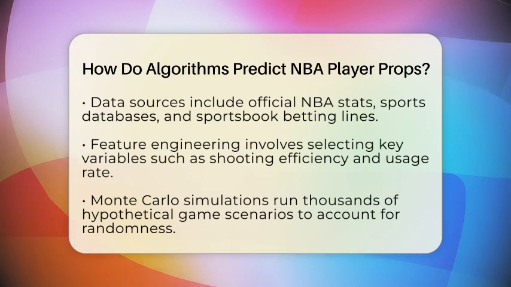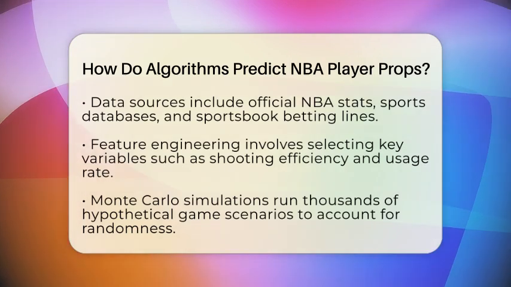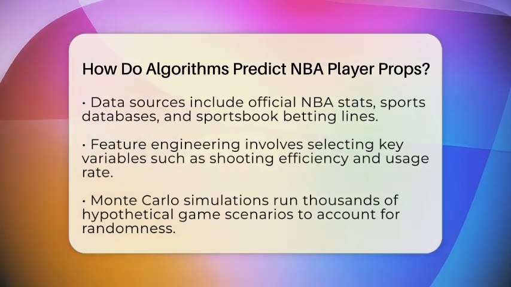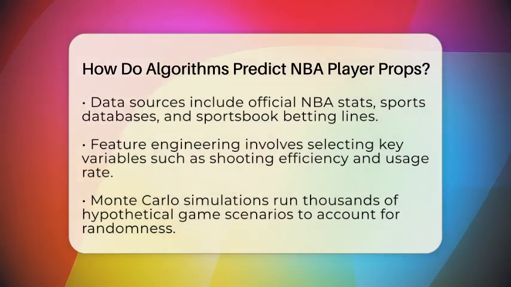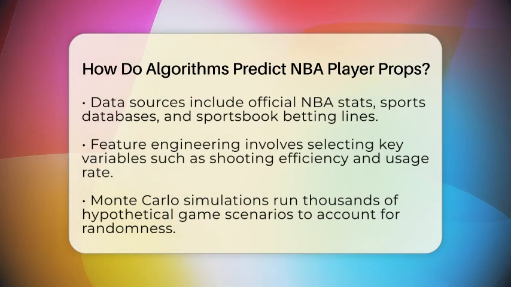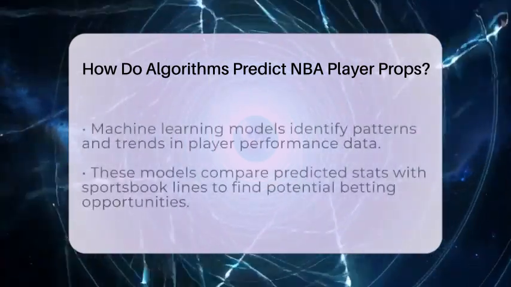Then, the algorithms run simulations called Monte Carlo simulations. These run thousands of hypothetical game scenarios, each with slightly different outcomes based on probability. This helps capture the randomness of sports and gives a range of possible results.